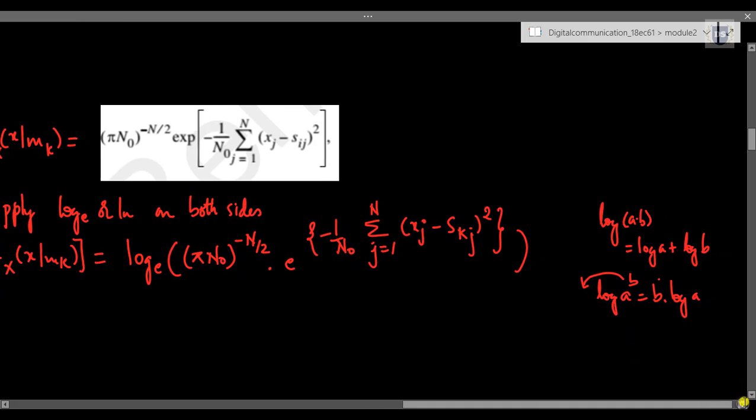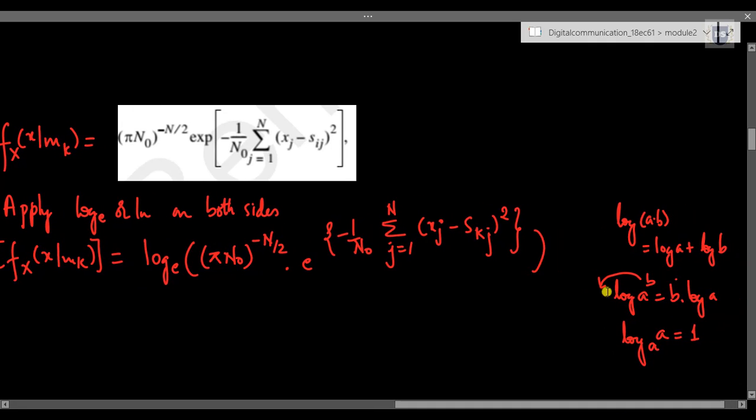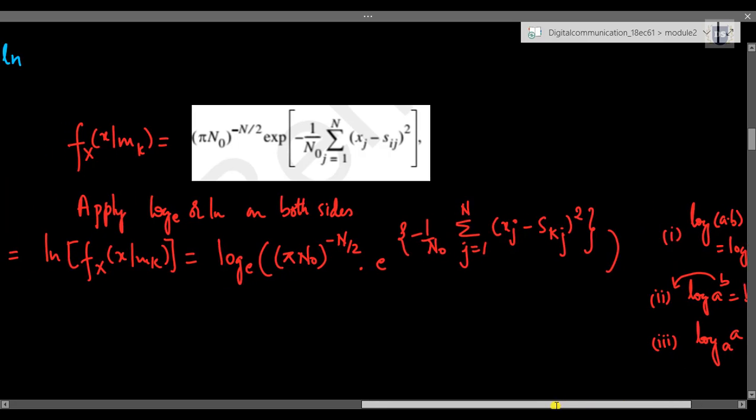And we do also have one more property, which says if we have log to the base a of a, its value is equal to 1. So let's keep these three properties of the logarithmic operator in consideration for simplifying this equation.